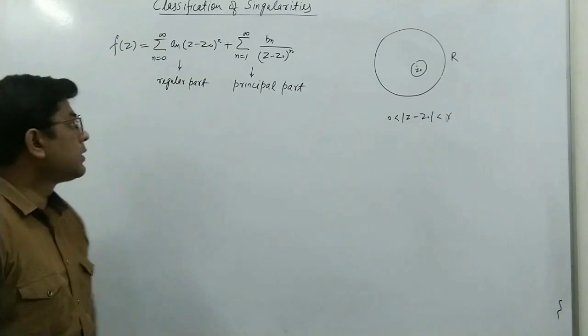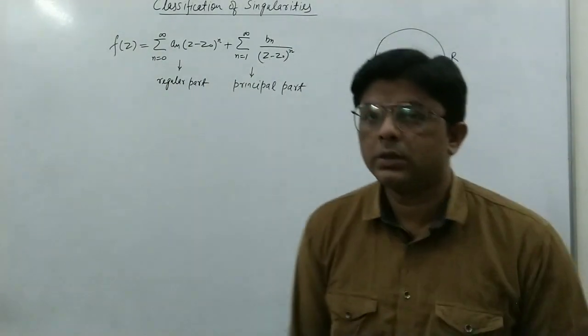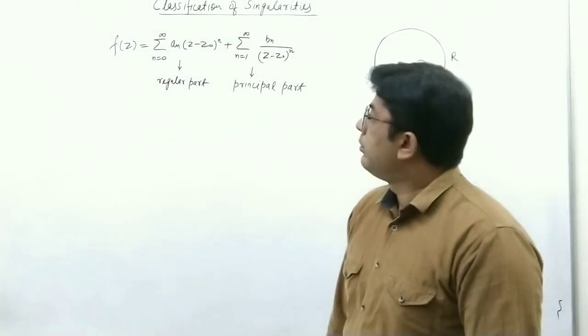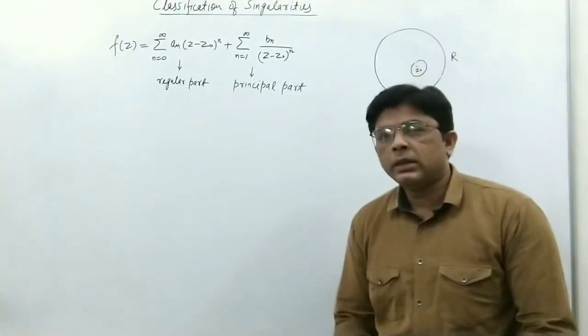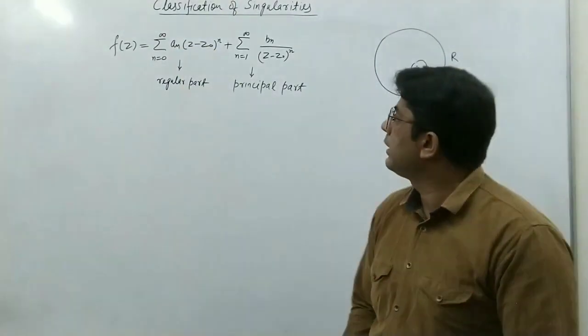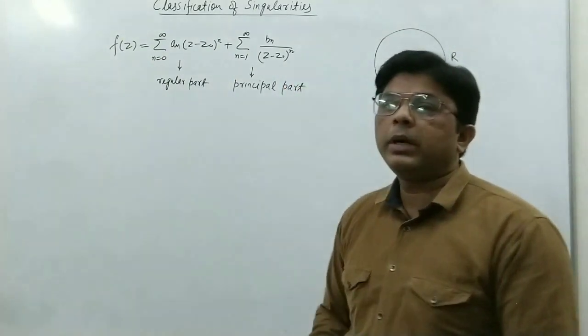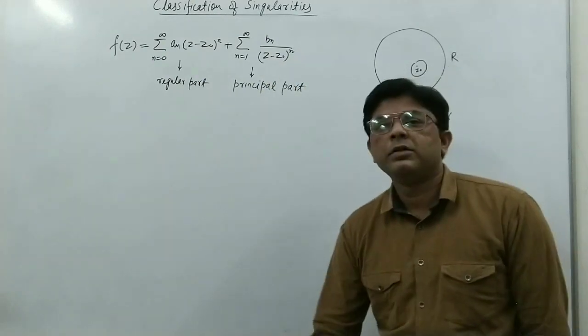Now, depending on these two parts, we have three possible conditions. In the first condition, there may be only regular part. In the second case, there is a principal part, but the negative powers in this principal part are finite.